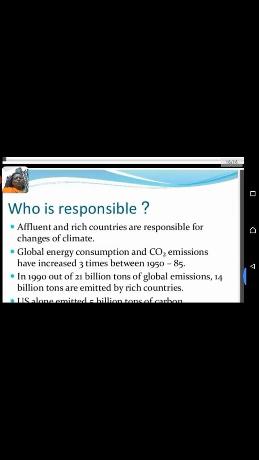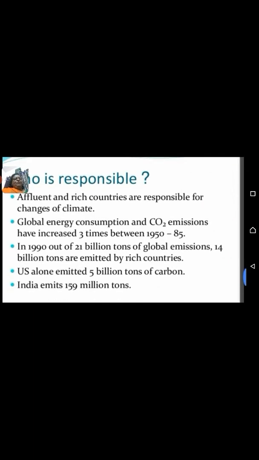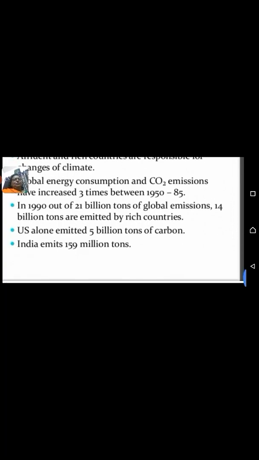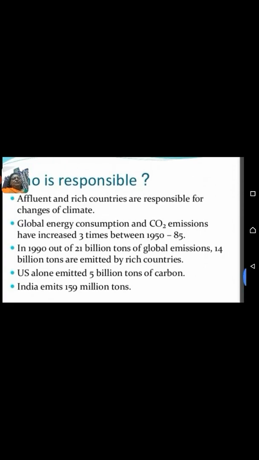Who is responsible? Affluent and rich countries are responsible for changes of climate. Global energy consumption and carbon dioxide emissions increased 3 times between 1950 and 1985. In 1990, out of 21 billion tons of global emissions, 14 billion tons were emitted by rich countries. The US alone emitted 5 billion tons of carbon. India emits 159 million tons.